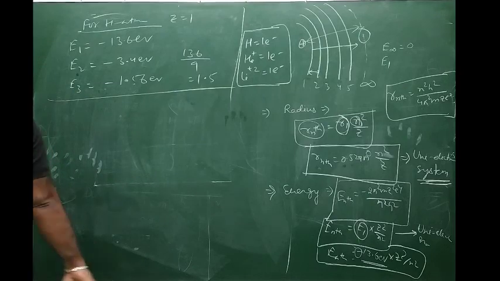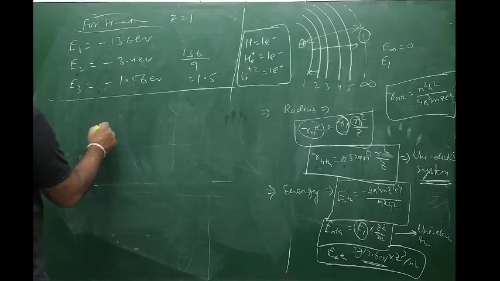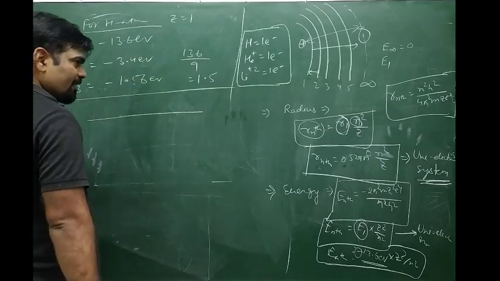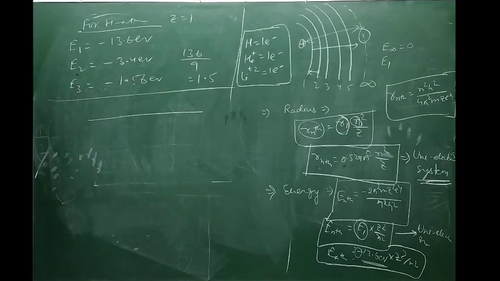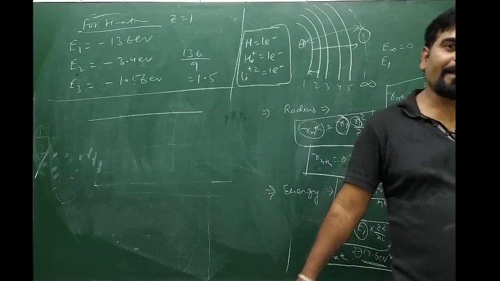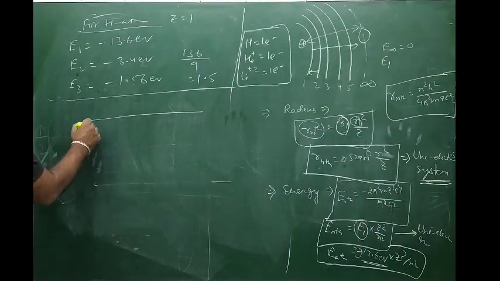Now, line spectrum of hydrogen atom. What it states and how it can be calculated. Suppose we have taken a discharge tube, hydrogen gas is filled and electric discharge, high voltage is passed through it. Then hydrogen gets ionized and it gave several split, broken lines. Those lines were called the line spectra of hydrogen atom.